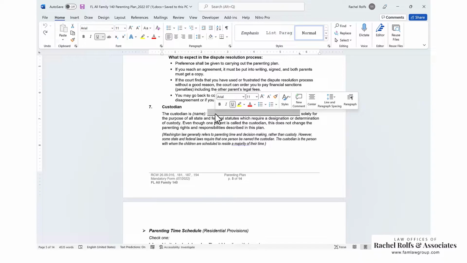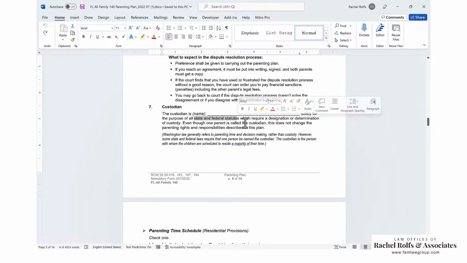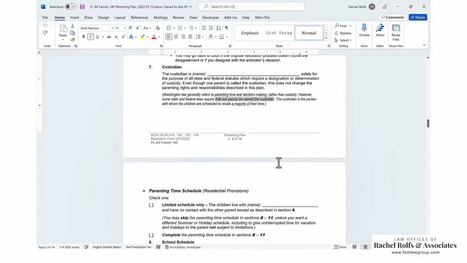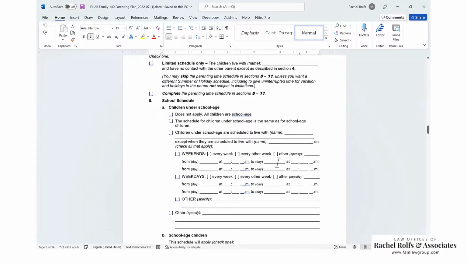Washington State doesn't really say custody. This section is only for the purpose of state and federal statutes, which require a designation. Even though one parent is called the custodian, this does not change the parenting rights and responsibilities described in this plan. So again, it's supposed to be one person. Often you can get away with two people if it's a 50-50 plan, at least in Pierce County. I'm not sure about the other counties or whether they care or not.